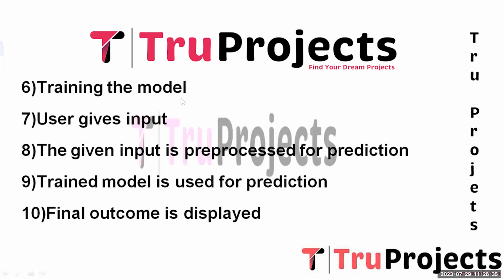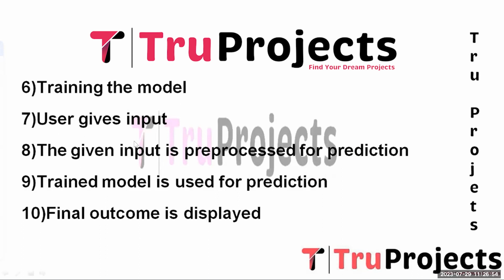During this stage, the selected machine learning algorithms are trained on the labeled dataset to learn the pattern and the relationship between the input features and the mental health condition. The model adjusts its parameters to minimize the prediction error and improve its predictive capability. And the next one is user gives the input.